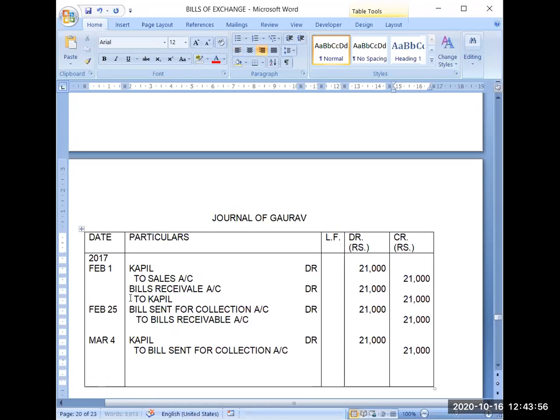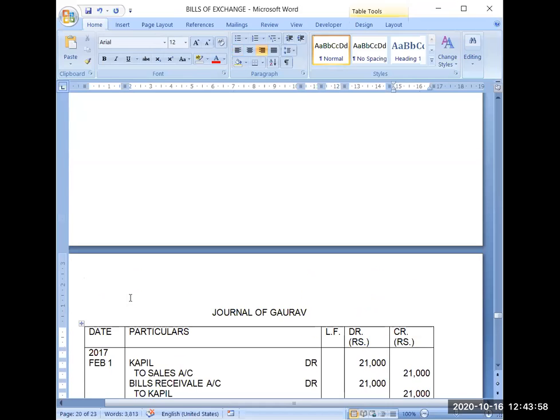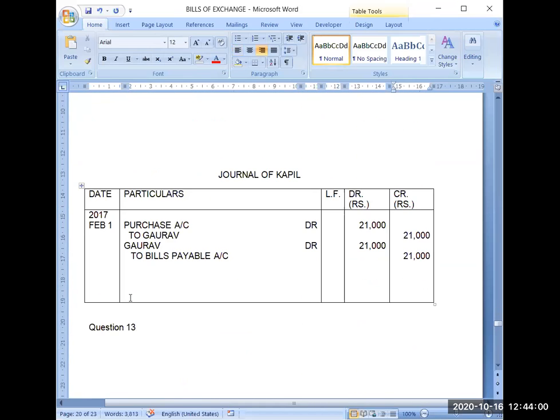First we will complete the basic entry, then we will move to the noting charges. Now what will Kapil record? Because the bill has been dishonored, on March 4 he will also record the dishonor. When the bill gets dishonored, his bills payable liability finishes. Bills payable account debit 21,000.